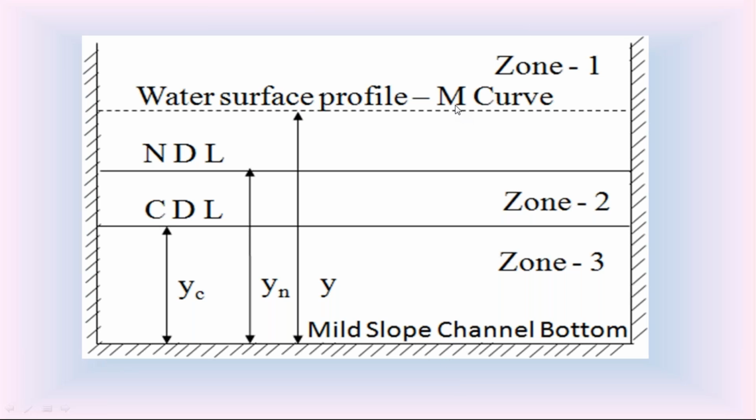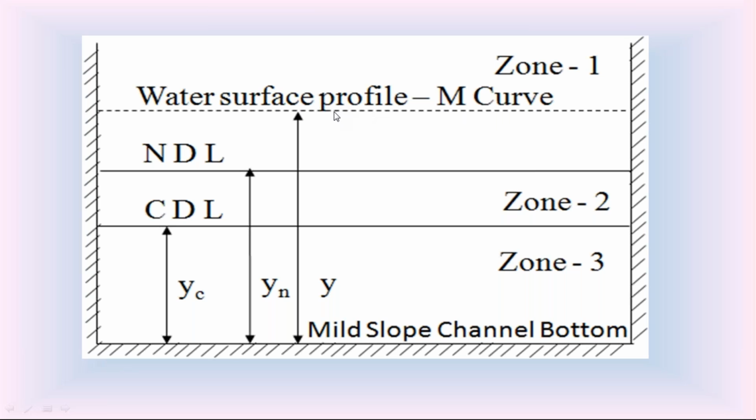Just now I explained the first classification of water surface profile is based on the channel bottom slope. Since it is a mild slope channel, the water surface profile in that channel is called M curve. Check this water surface profile in the mild slope channel.